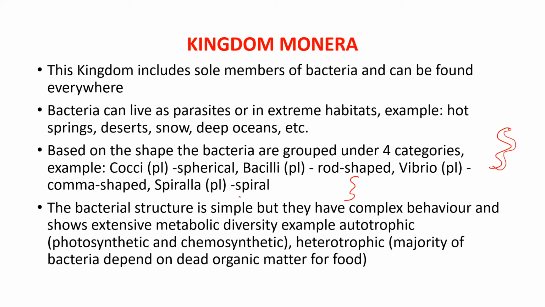Next, the bacterial structure is simple, but they have more complex behavior and show extreme metabolic diversity. Example: autotrophic means they may be photosynthetic or chemosynthetic. Especially if you see the plants, they cannot perform chemosynthesis. These bacteria have complex behavior, and not only that, they are heterotrophic and also autotrophic.